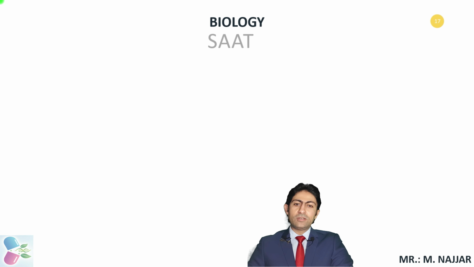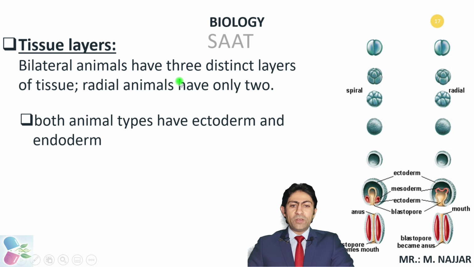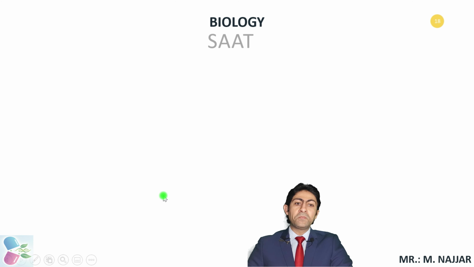If we summarize this, we will say that bilateral animals have 3 distinct layers of tissues, while radial animals have only 2. Both animal types have ectoderm and endoderm. Bilateral animals have mesoderm in addition to ectoderm and endoderm.